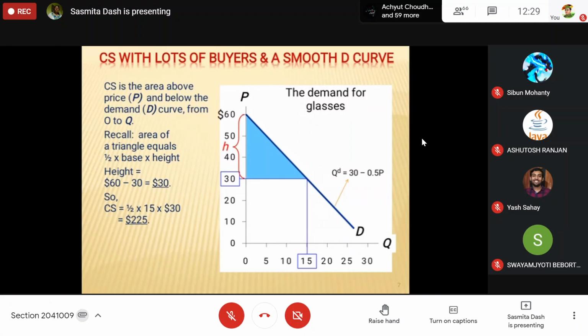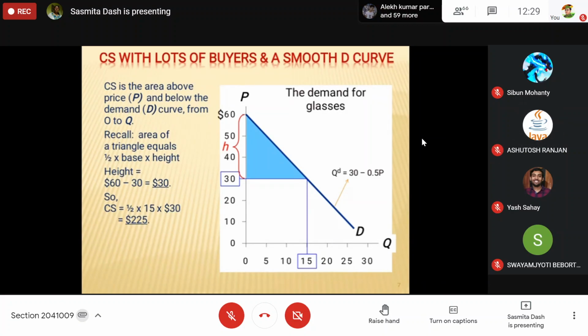Now if the price increases to 40 instead of 30, what will happen? How much will be the quantity, and how much will be the consumer surplus now? Quantity will be 10.